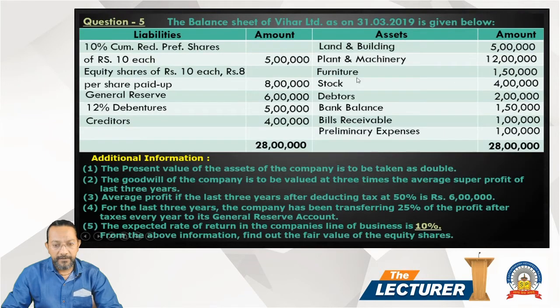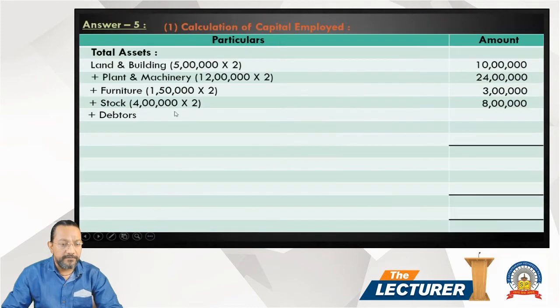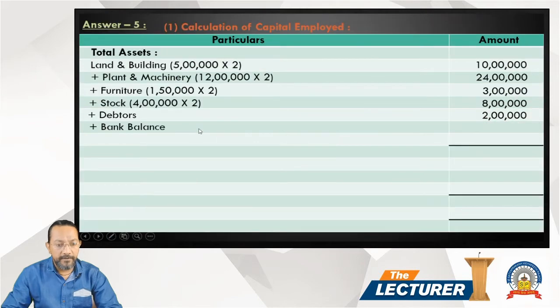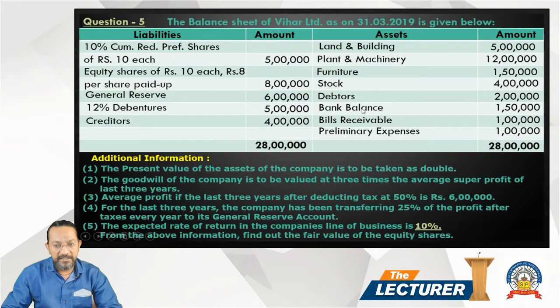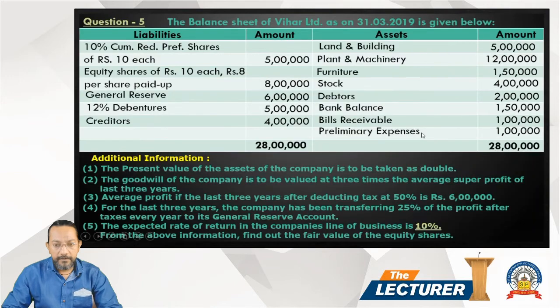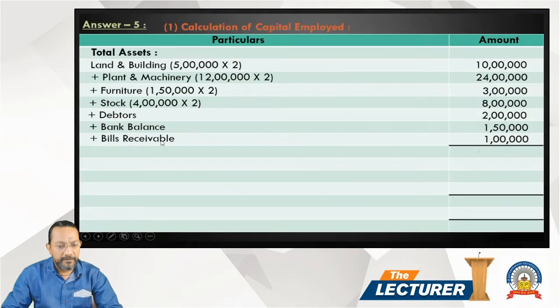Debtor as it is 2 lakh, debtor is a receivable. Bank balance is cash on hand or cash at bank, so 1.50 as it is. Bill receivable is also considered as a receivable, as it is 1 lakh. Preliminary expenses is a fictitious asset, cannot be counted. So the total assets are 49,50,000, less liabilities.